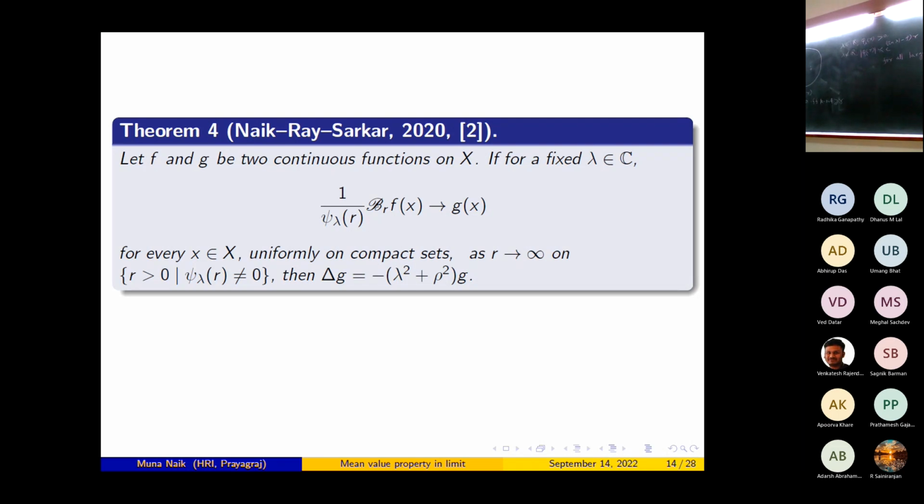That is also true if lambda is equal to i r, because if lambda belongs to the imaginary line, we use the fact that psi lambda and phi lambda are positive functions. What is psi lambda? This is the Fourier transform of the ball, actually the sphere, the integral of the spherical function over it. There is some normalization, but that is it.